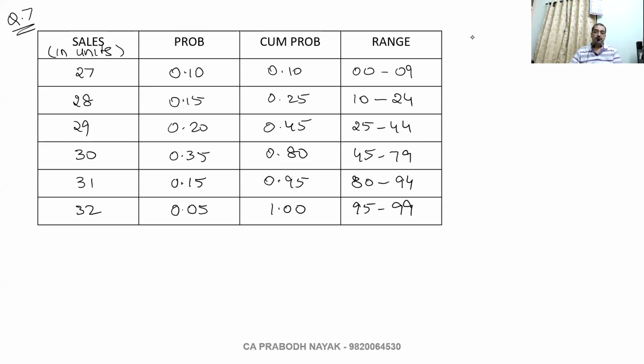If I am producing 30 units per day, the production cost is given to me as 40 rupees.